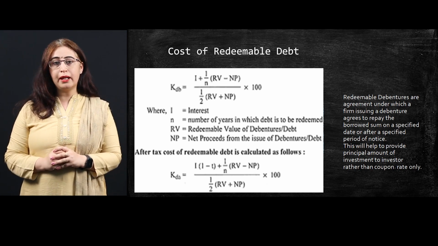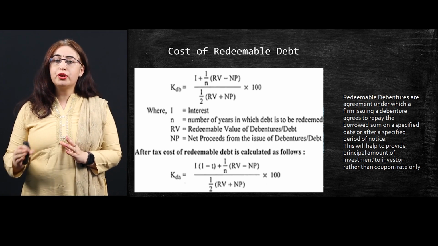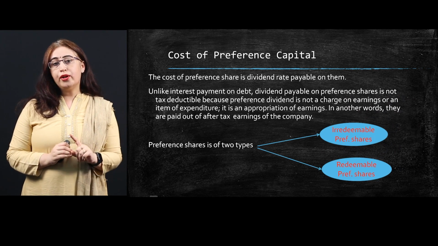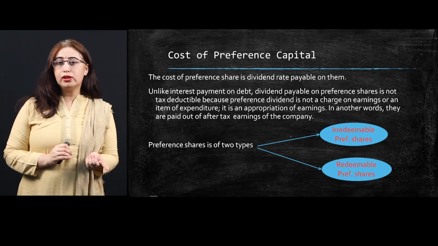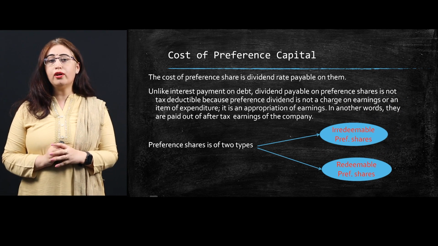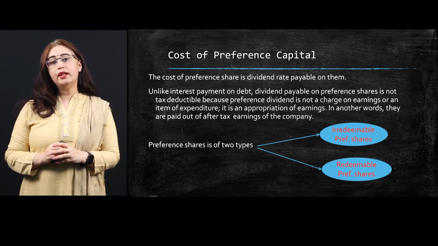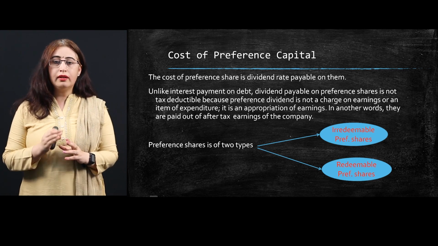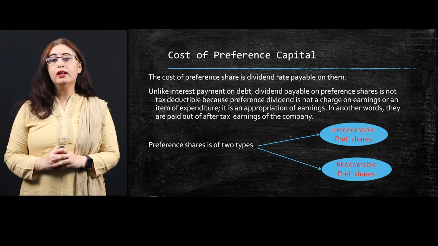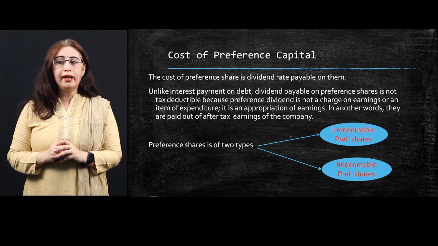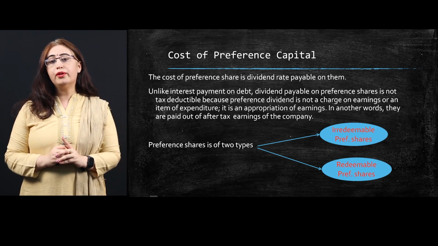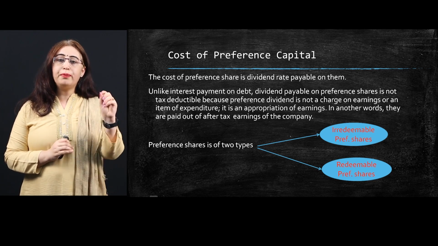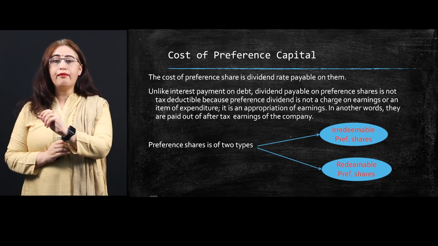Now look at the preference capital. The cost of preference share is the dividend rate payable on them. For debt capital it is the interest rate; for preference capital it is the dividend rate. Unlike interest on debt, dividend payable on preference share is not a tax deductible item, because dividend is always calculated on PAT, that is profit after tax.